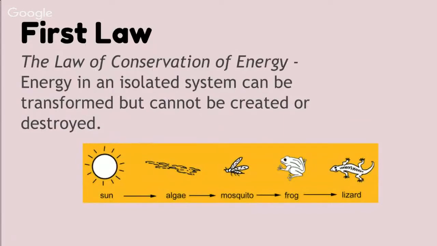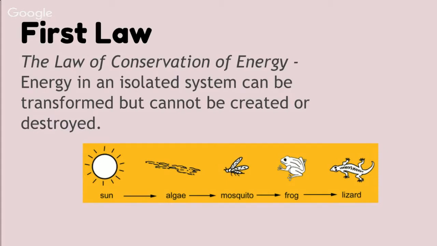Our first law is the law of conservation of energy. Now there's actually 4 laws of thermodynamics, depending on who you ask. There's the first, second, and third law, and finally a 0th law, but we're only going to talk about the first and second today. So our first law: energy in an isolated system can be transformed, but cannot be created or destroyed. So matter and energy can be converted from one form to another, but the total of the amounts of both must always remain constant. For example, light can be changed into heat, kinetic energy, potential energy, and whenever this conversion happens, some of that energy is given off as heat, so we lose it.